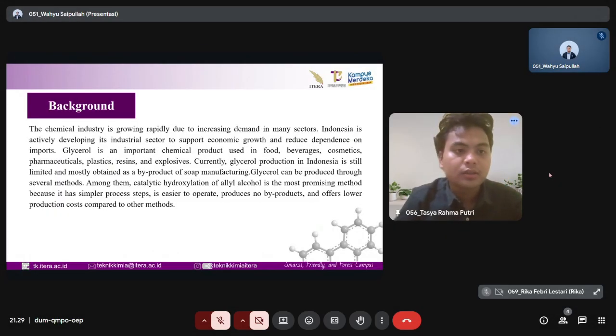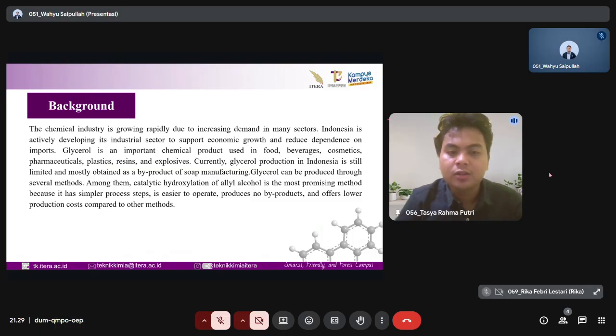Background: the chemical industry is growing rapidly due to increasing demand in many sectors. Indonesia is actively developing its industrial sector to support economic growth and reduce dependence on import. Glycerol is an important chemical product used in food, beverage, cosmetic, pharmacy, plastic, resin, and explosive.